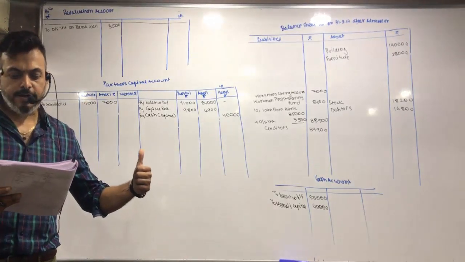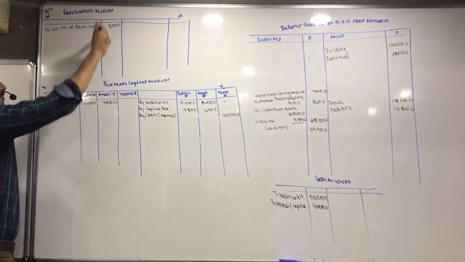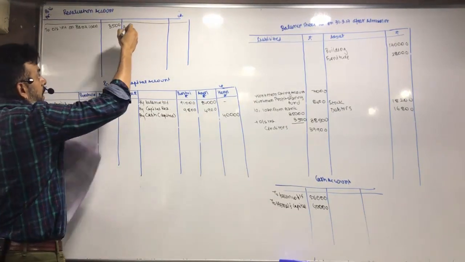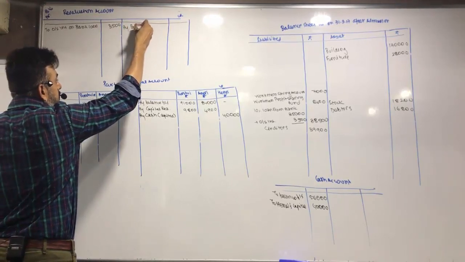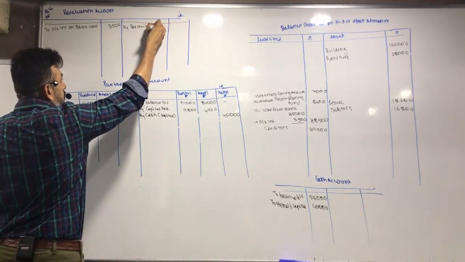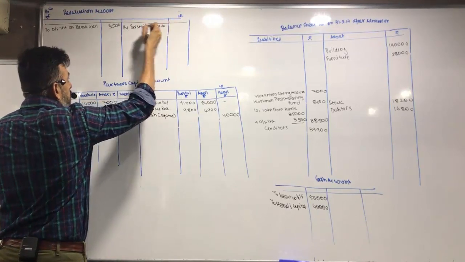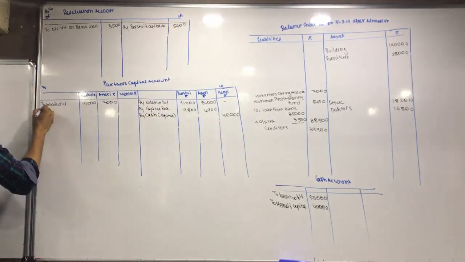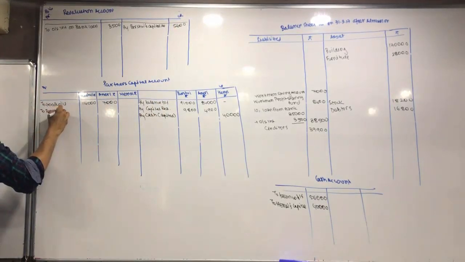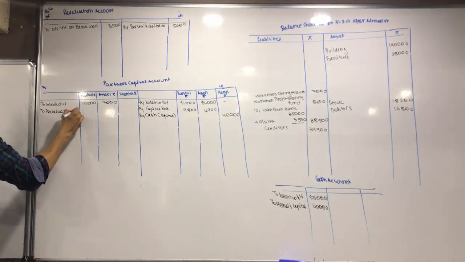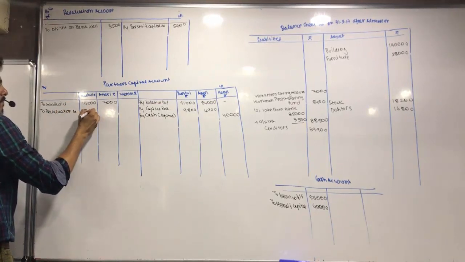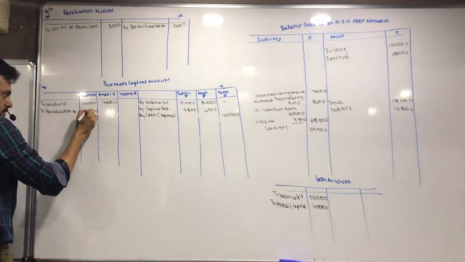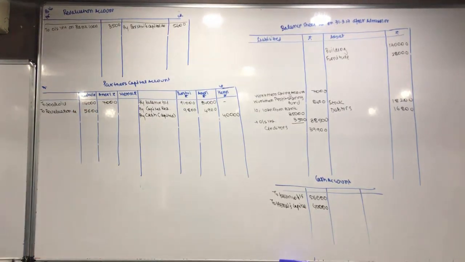Now when we credit profit and loss account, over here we don't have profit and loss account, so we'll credit revaluation account by Pashvi's capital account, 5,600, and revaluation account 5,600.